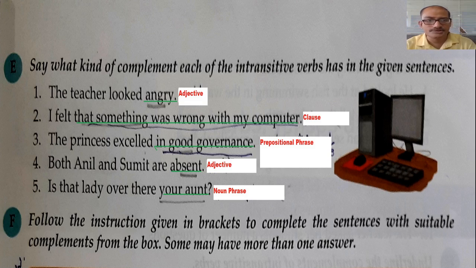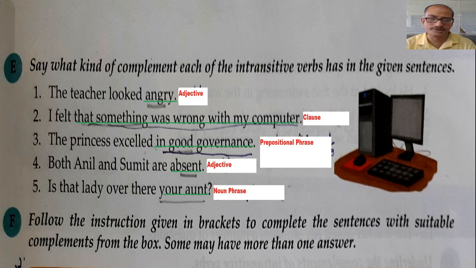See, dear students, in this exercise, say what kind of complement each of the intransitive verbs has in the given sentences. We know that if an object is not there, the verb is intransitive. Whatever the remaining part is, that is the complement. The teacher looked angry. First sentence. Angry is not an object, it is a complement. How is the teacher? Angry.